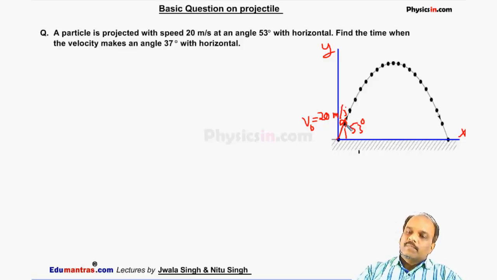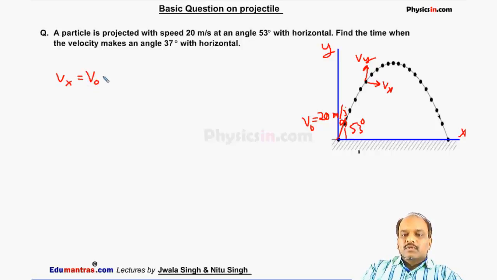As we know, when the particle is moving upward, its velocity goes on decreasing. So the horizontal velocity component is Vx and the vertical velocity will be Vy. As we can say, Vx is equal to V naught cos theta, whereas Vy is equal to V naught sin theta minus g into t.